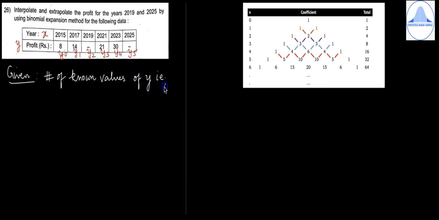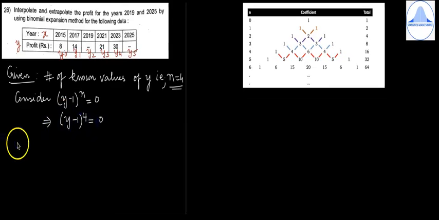That is, if you count the number of known values of Y, there are 1, 2, 3, 4. So n is equal to 4. Then write the formula for the binomial expansion method. Consider (y minus 1) to the power n is equal to 0, which implies (y minus 1) to the power 4 is equal to 0.